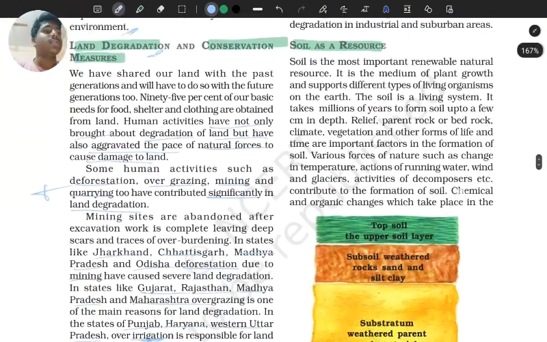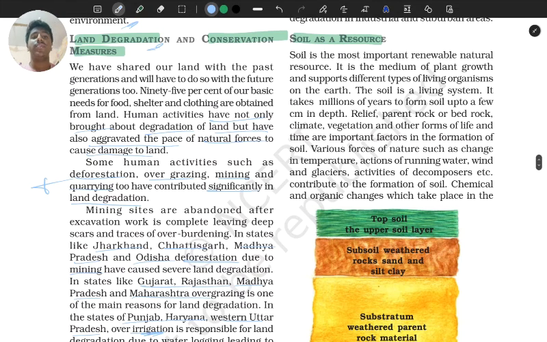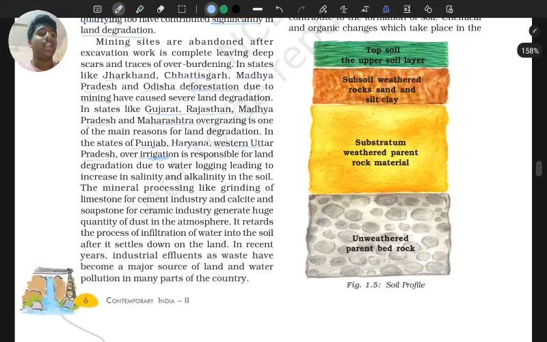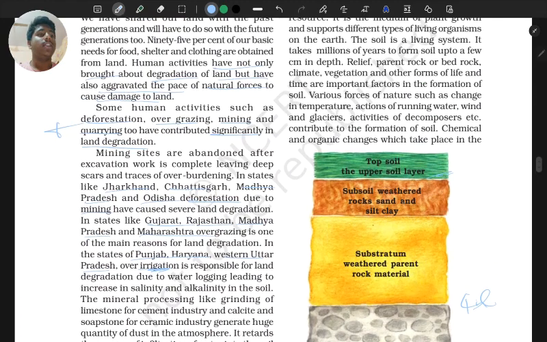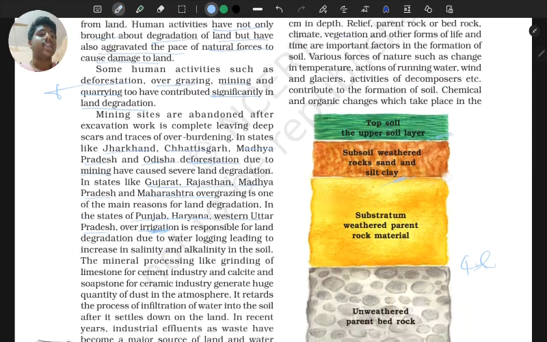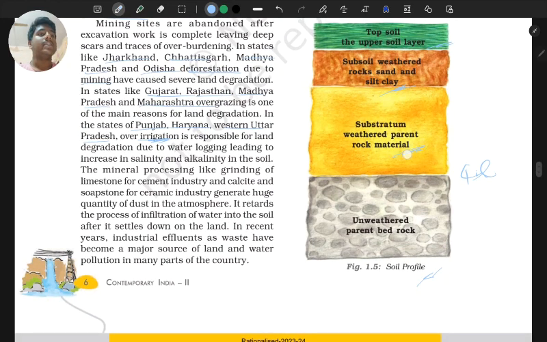Soil as a resource पढ़ेंगे. Soil as a resource is very important because we get all of the food from it, directly or indirectly. We get all of the minerals, all of the things, right? We take this soil profiles. There are mainly 4 layers in this soil profile, that is topsoil, the upper soil layer, subsoil, weathered rocks and sand and silt clay, substratum, weathered parent rock material, unweathered parent bedrock.